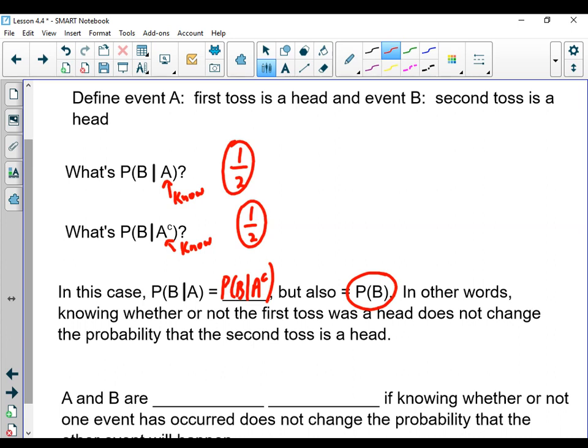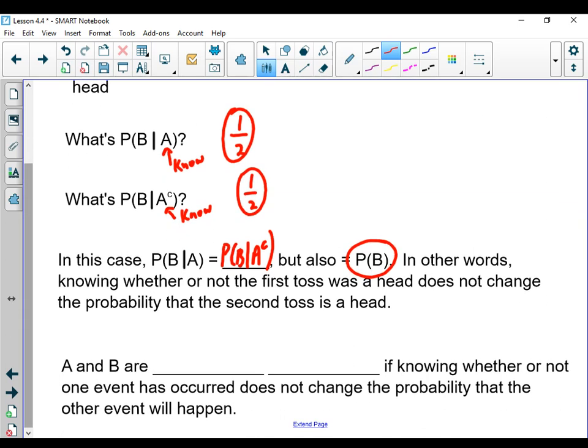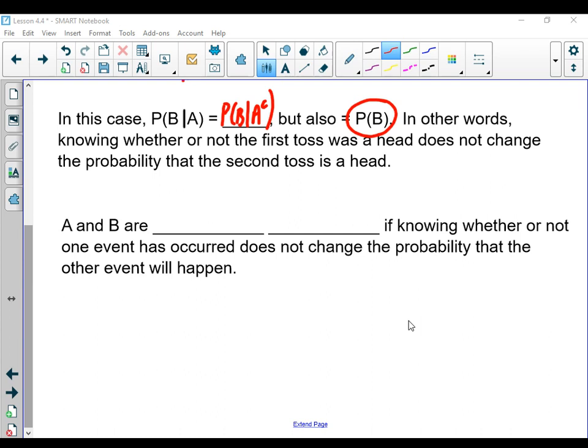Well, because the probability was not changed, I'm going to say that A and B are independent events. And independent events, or I can label them as independent events, if knowing whether or not one event has happened does not change the probability that the other will happen. If you think about it, I have independence, well, I'm free from other things.